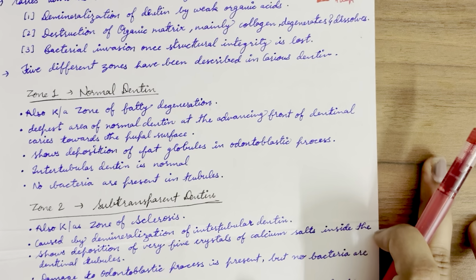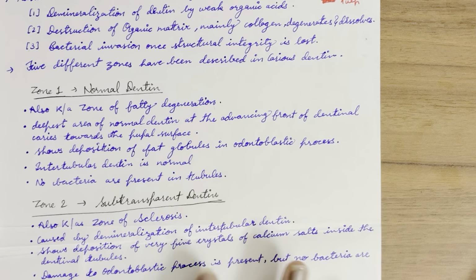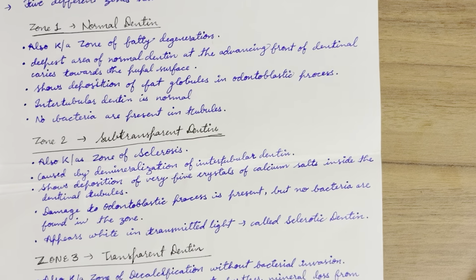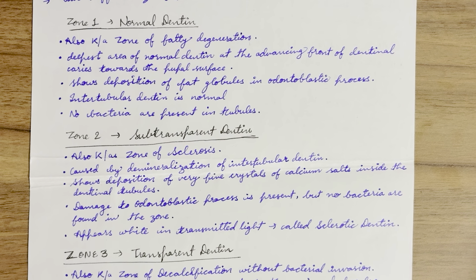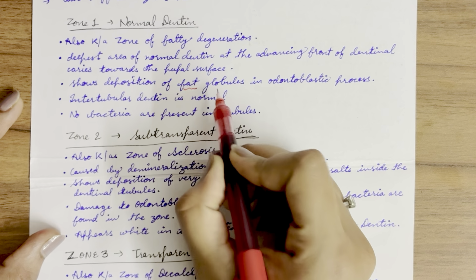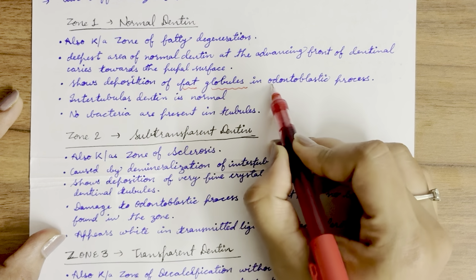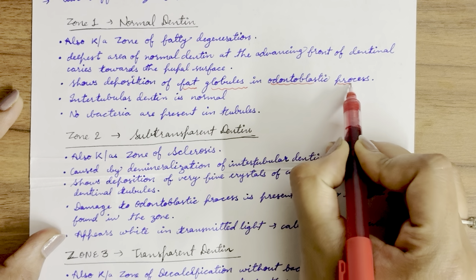Different zones have been described in caries of dentine. The first zone is normal dentine, which is also known as the zone of fatty degeneration. It is the deepest area of normal dentine at the advancing front of dentinal caries towards the pulpal surface. Now, it shows deposition of fat globules in the odontoblastic process.